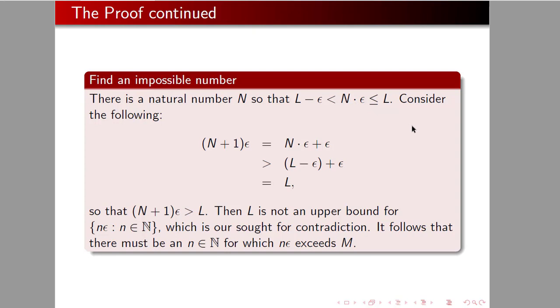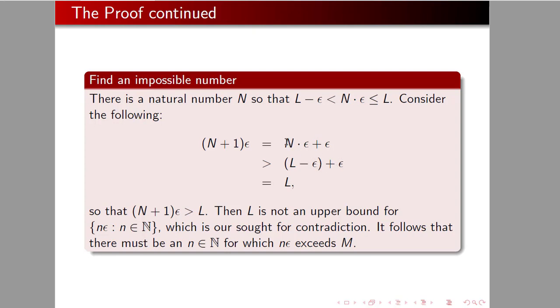So consider the following. If I take n plus 1 times epsilon, it's equal to n times epsilon plus epsilon. All right, the L minus epsilon is less than the n times epsilon.